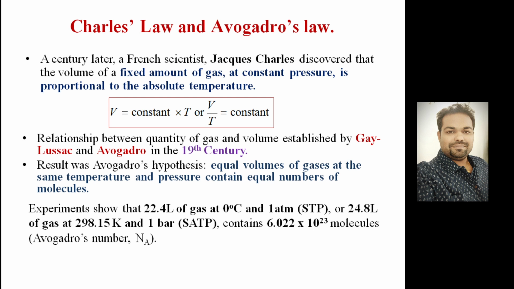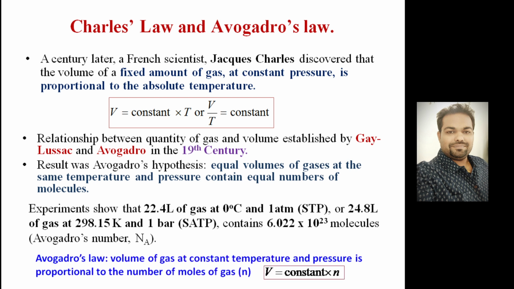Contains 6.022 × 10 power 23 molecules. This is also known as Avogadro's number. Alright, so this is very important, the relationship given by Avogadro. So as per the Avogadro hypothesis, volume is directly proportional to the number of moles. This is the important outcome given by the Avogadro hypothesis.